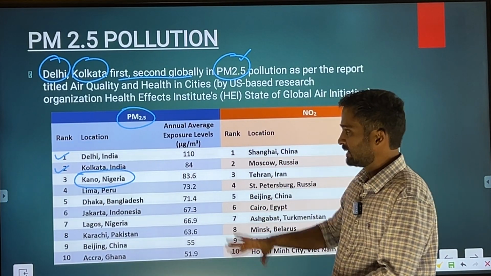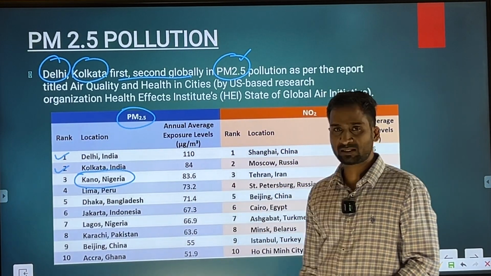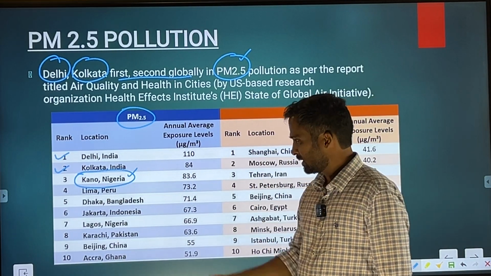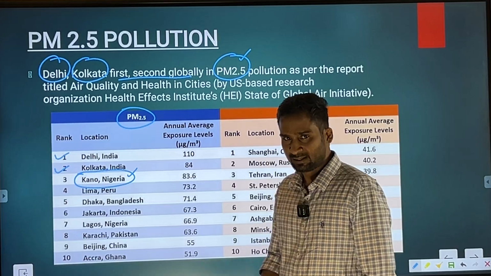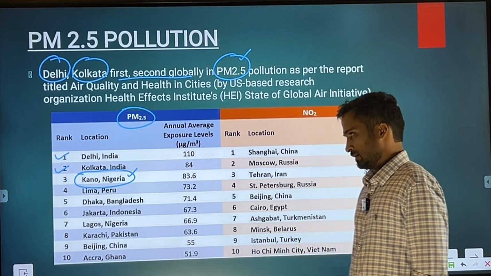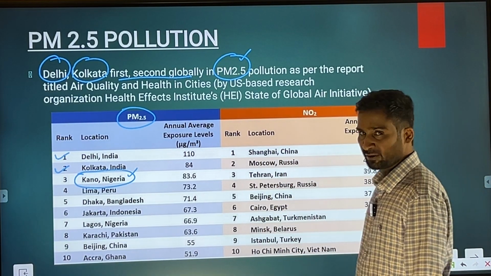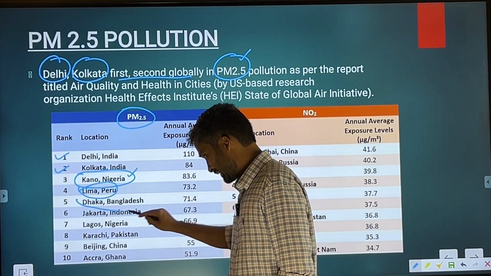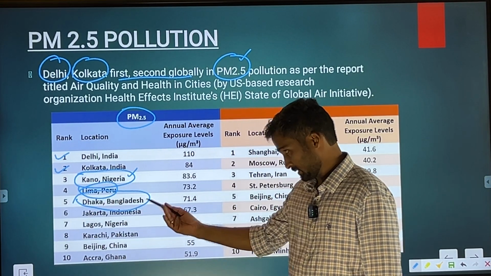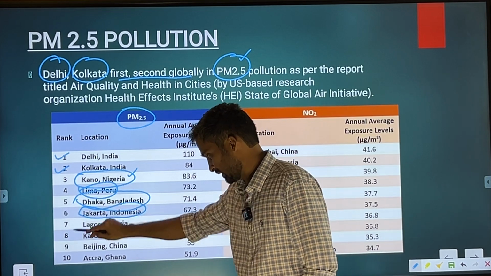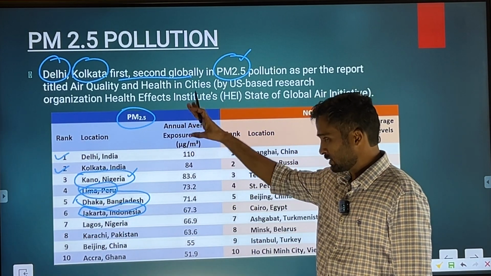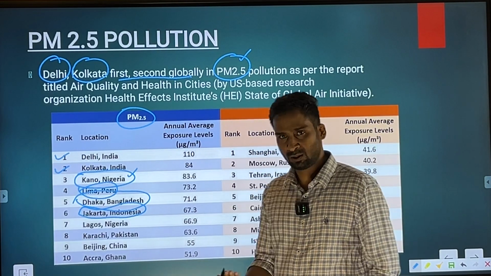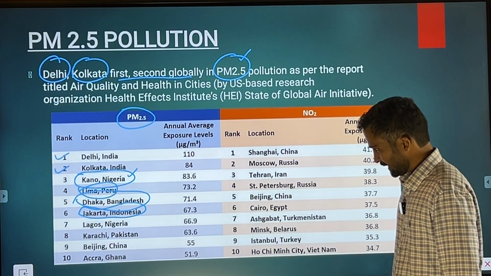Not necessary that there would be a question on this table, no. But if you can have a look at the map where these cities are located, that could be a good preparation for the geography based mapping questions. Then Lima in Peru, then Dhaka, obviously you must be knowing Dhaka, Jakarta you must be knowing, Indonesia, Lagos in Nigeria. So just map these important cities in the atlas.